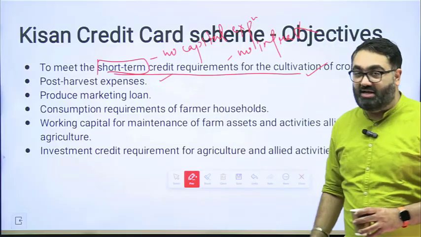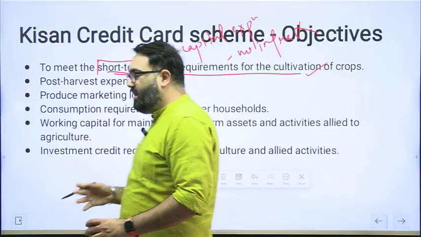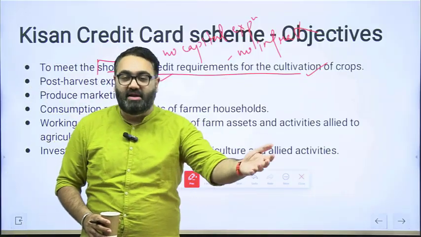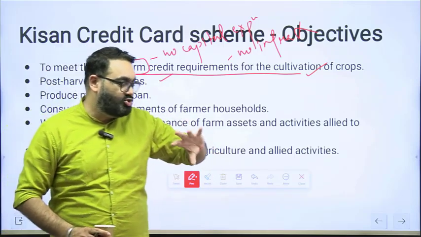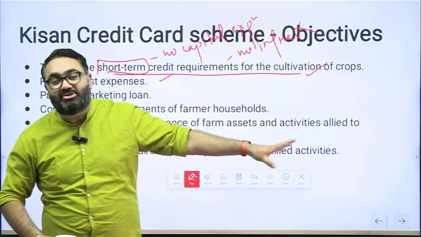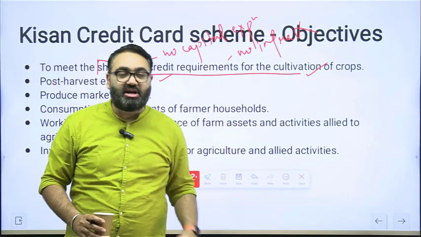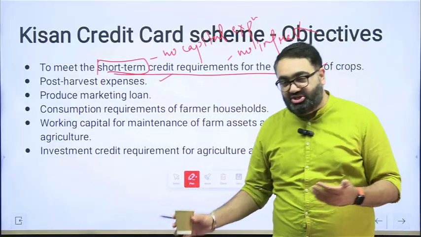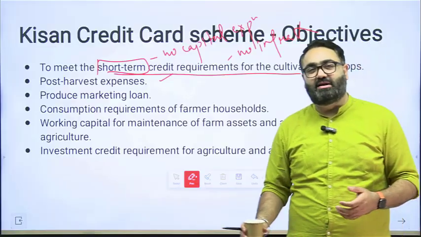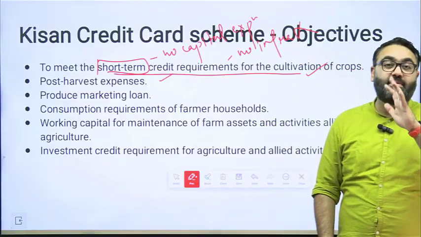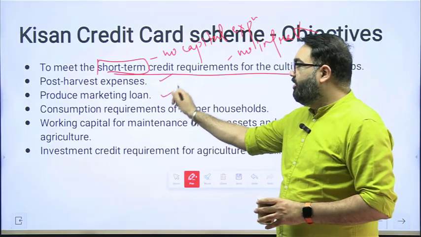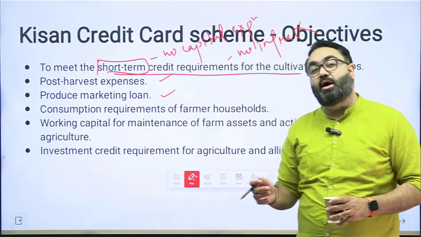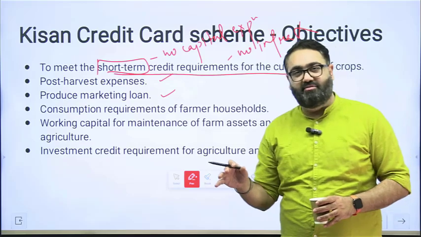Post-harvest expense also is covered. Means if you have cut down the crop, that means the harvest is done. After that also there may be certain expenditure. For example, the farmer has to take the crop and go to the mandi to sell it. That transportation requires money, or they may have to send it somewhere far off. That also requires money. So logistic issues, logistic expenses, etc. All these are post-harvest expenses that will be covered under the scheme. Produce marketing loan. So if they have to market, again, any expense that they are doing in selling of the product, that also is covered. You can take money for that.